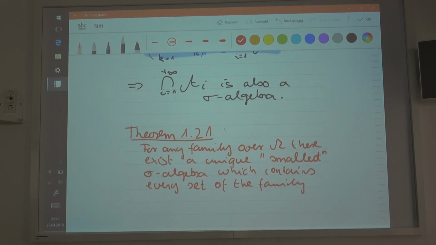Now what do I mean by that? Because this is not obvious. What is the smallest sigma algebra, and what do I mean by this?